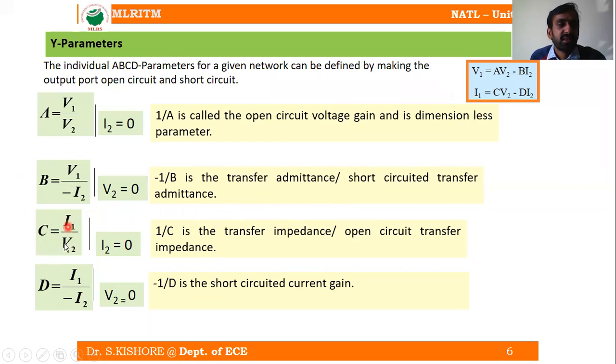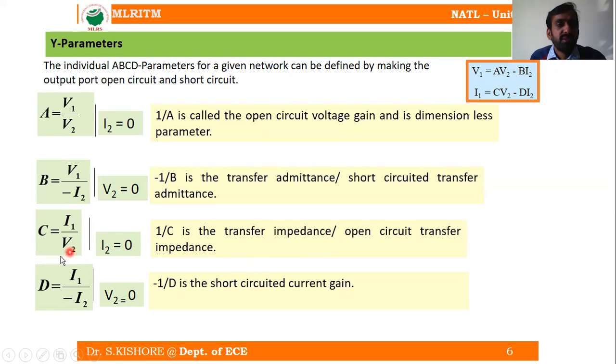So C is equal to I1 by V2. I1 by V2 means input current to the output voltage. So we can express 1 by C as the transfer impedance, or C as the reverse transfer admittance.